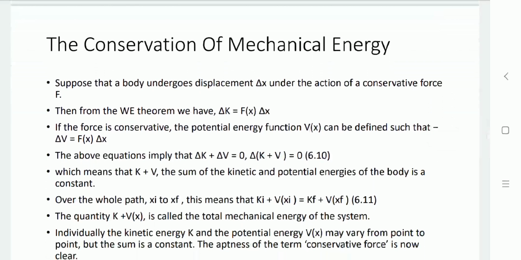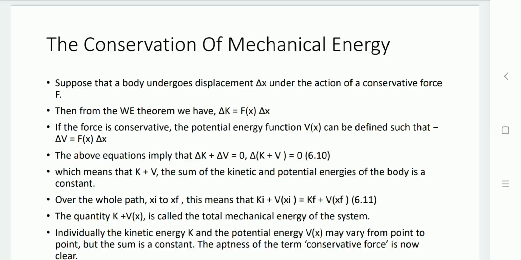Now let us understand the conservation of mechanical energy. Let this object be displaced a distance delta x by the applied force, and the work done is defined as delta K equal to F of x delta x. If this force is conservative, then the potential energy can be defined as delta V equal to minus F of x delta x.